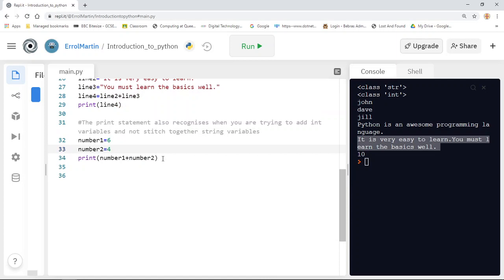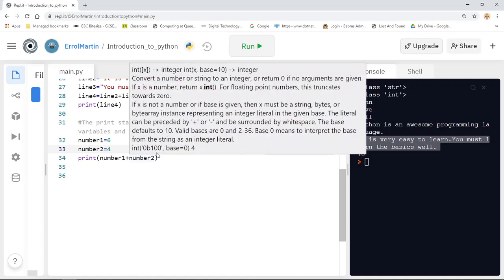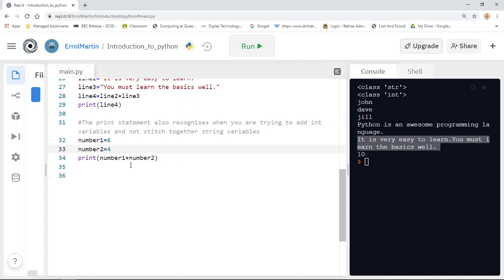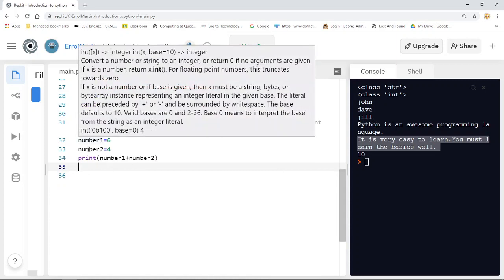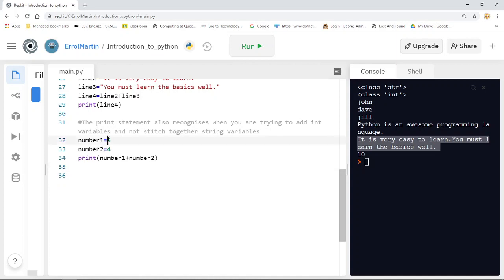And the last little block of code explains how a print statement is intelligent enough to work out that when you're stitching together two int variables, i.e. variables which contain whole numbers, it doesn't stitch them together like it would a string, but instead it will literally add them together mathematically. You'll see that the output from adding the int variable number 1 and the int variable number 2, which are equal to 6 and 4 respectively, will actually give you a numeric result of 10.